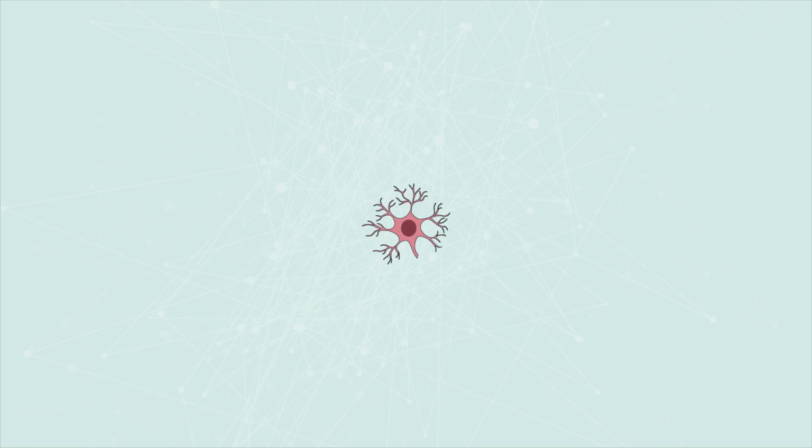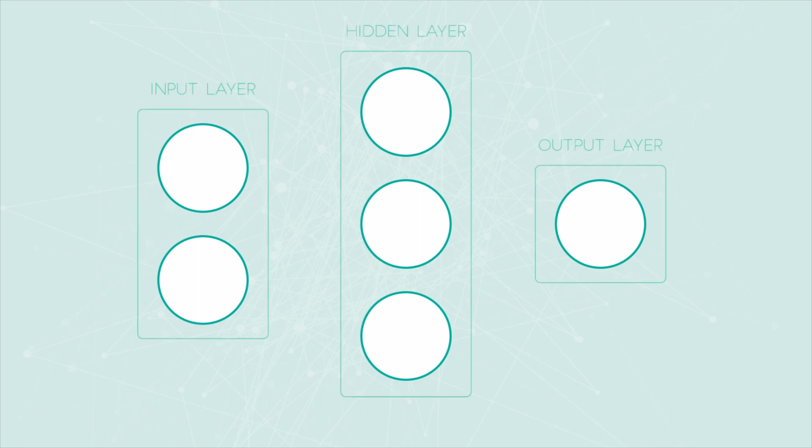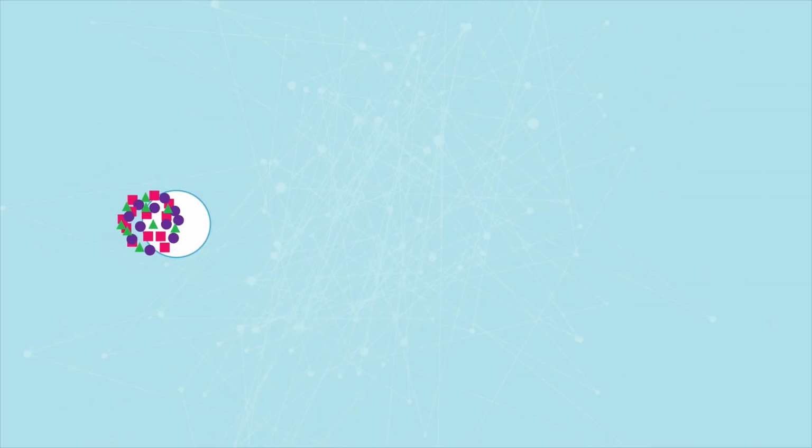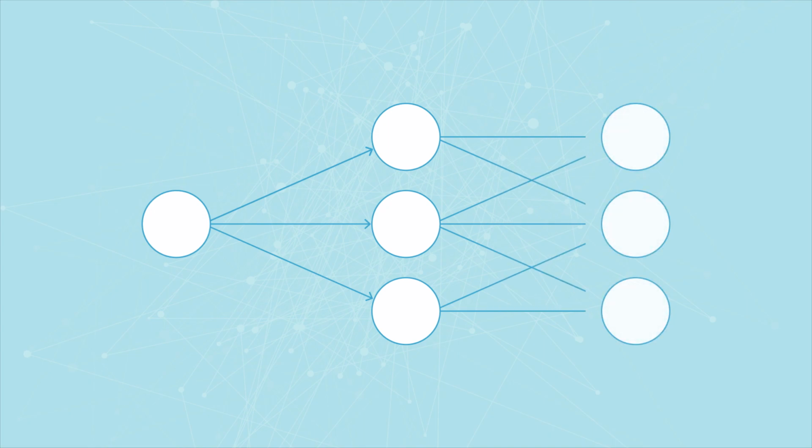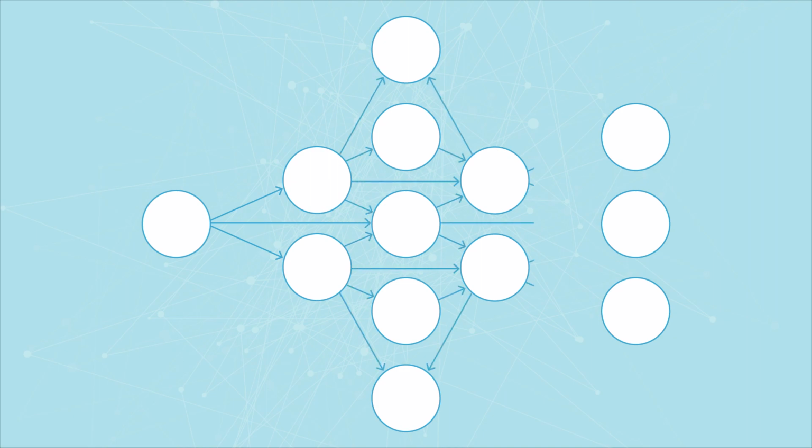The neurons of an artificial neural network are called nodes. In any artificial neural network, or simply neural network, there are at least three layers of these nodes: the input layer, the output layer, and the hidden layer. A neural network model receives data from the input layer, processes it in the hidden layer, and predicts the outcome for the output layer. Most of the models contain more than one hidden layer, because when a task is complex, more layers in the middle are required to perform complex operations.